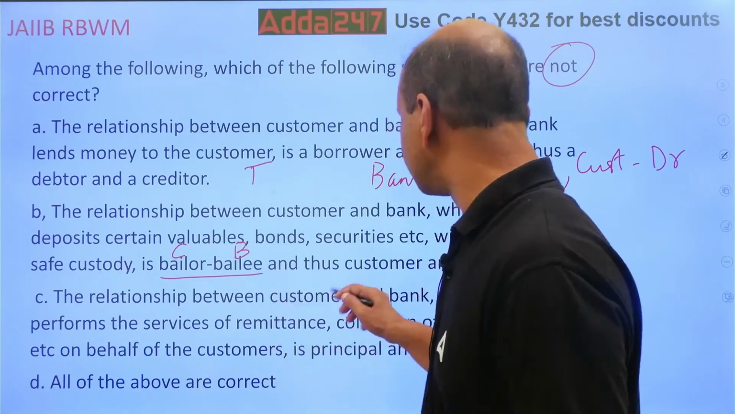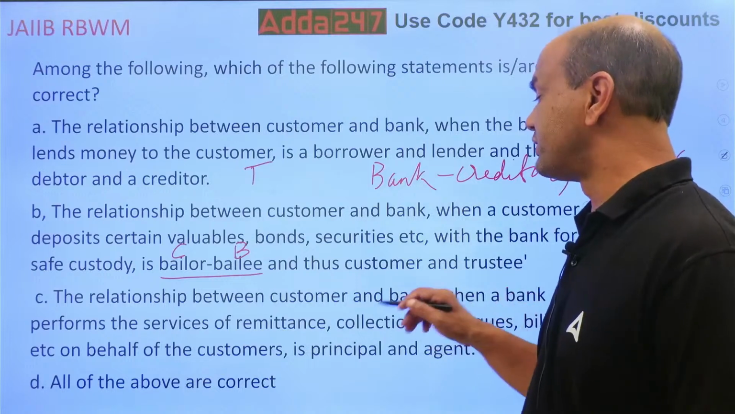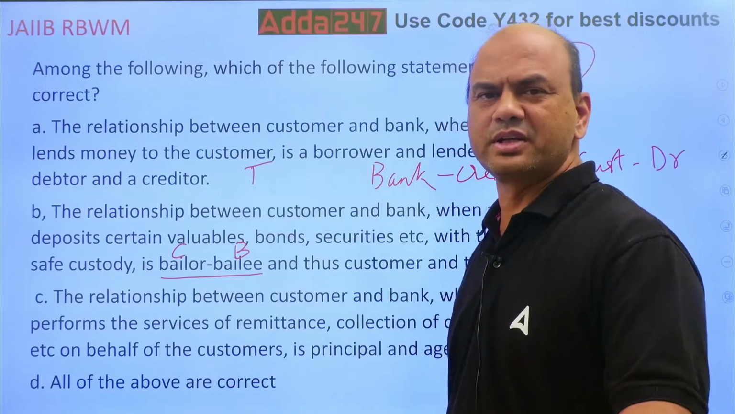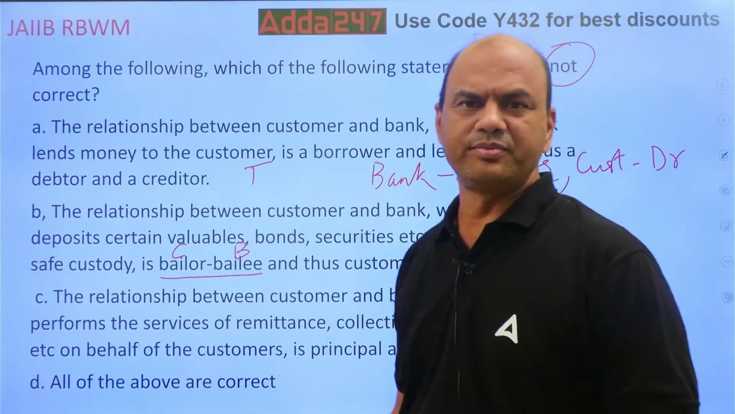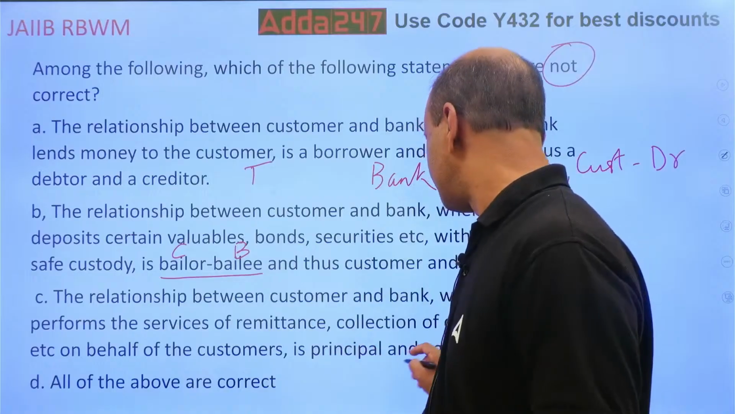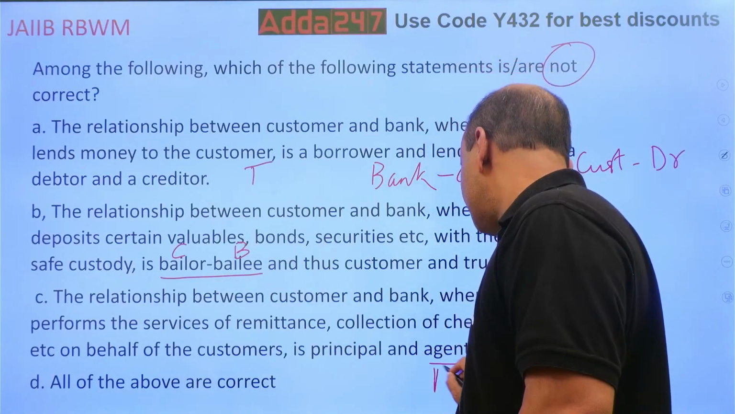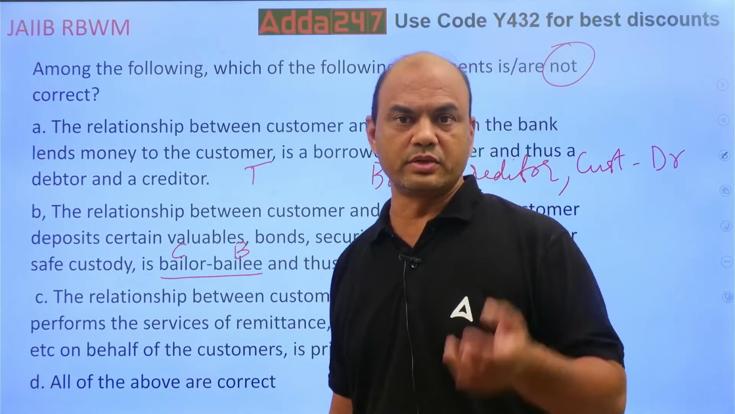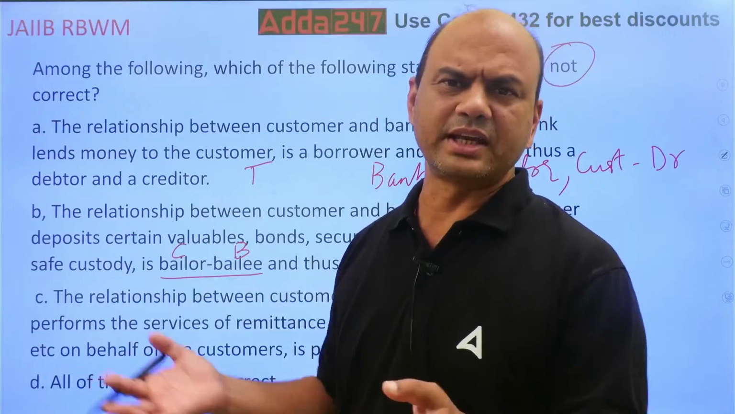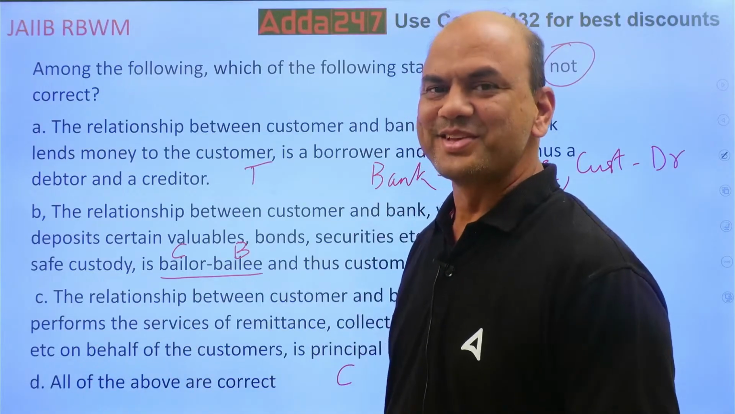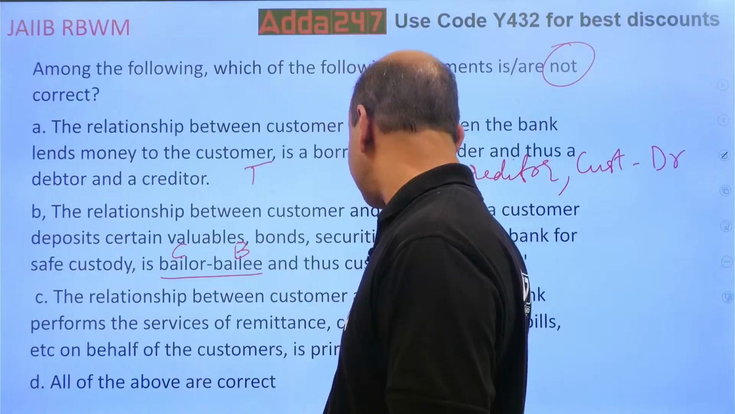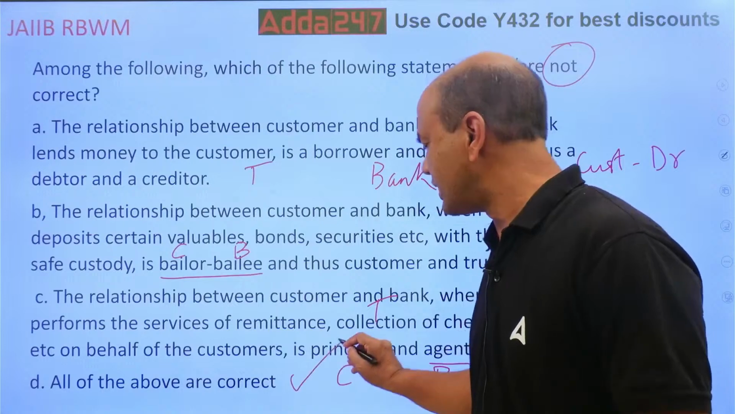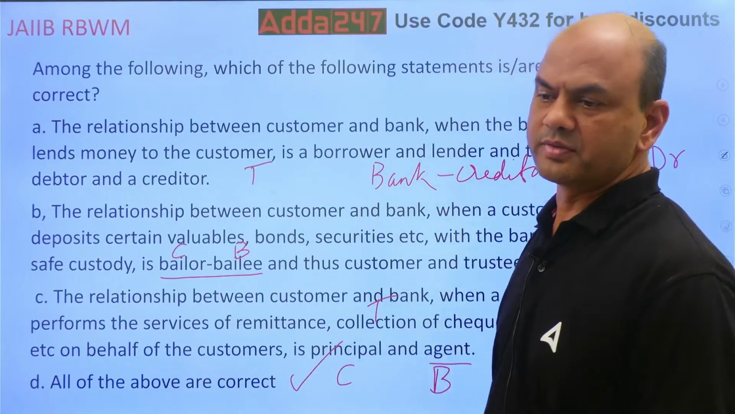The relationship between the customer and the bank when the bank performs the services of remittances, basically check collection and everything. When you send the checks of the customer for clearing, what are you doing actually? You are acting as an agent. The bank is the agent and the customer is the principal, the owner. Who is the owner of the funds? The customer. You are just acting as an agent, isn't it? So the answer is true here too. This is also true. All of the above are correct.